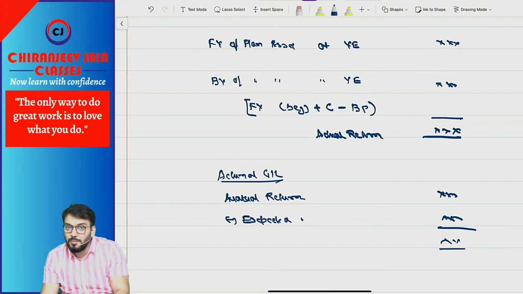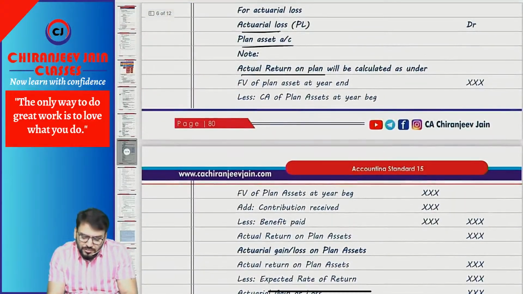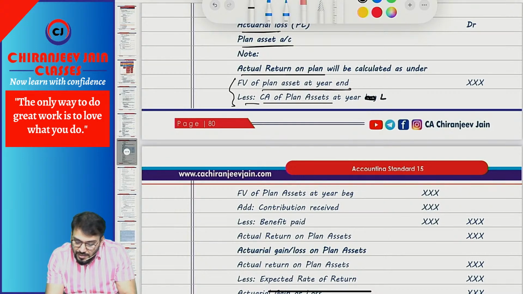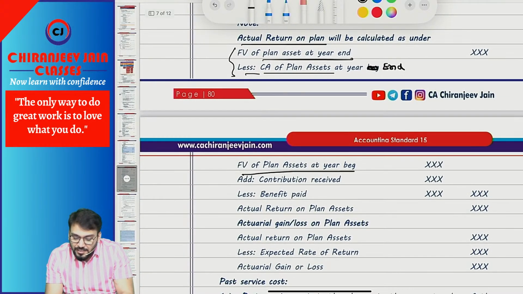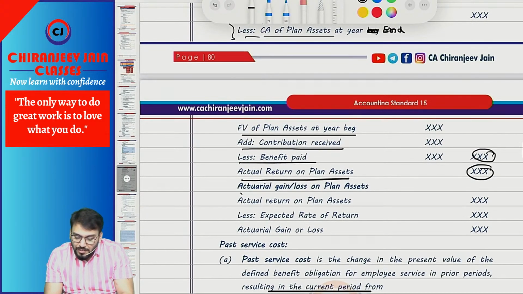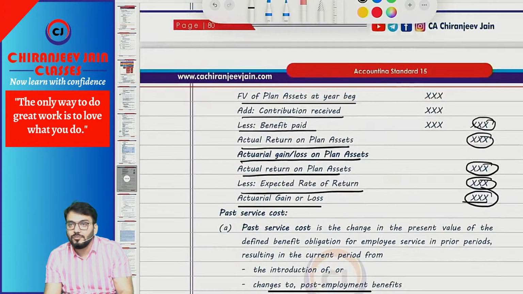This calculation is important from exam point of view. Understood this point? Same thing is given: fair value of plan asset at year end less carrying amount of plan asset at year end. How to calculate this? Fair value of plan asset at year beginning, add contribution received, less benefit paid. The difference is actual return on plan asset. How to calculate actual gain or loss on plan asset? Actual return on plan asset less expected return on plan asset. This will be actuarial gain or loss on plan asset. Understood?